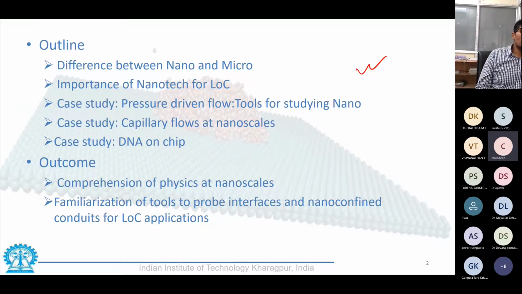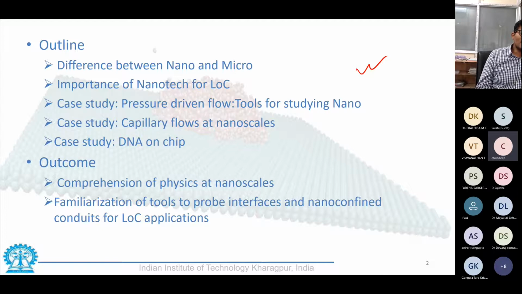And this would be followed by certain case studies where we would begin with a case study of a typical pressure driven flow, which is a very common example, be it a syringe or anything that is used for such diagnostic devices or tools. And we would see what tools are used to study such devices at nanoscales.